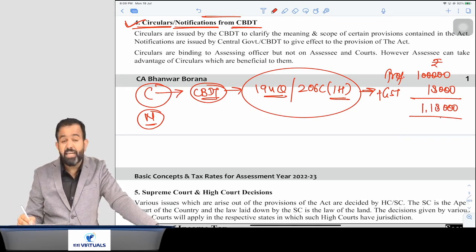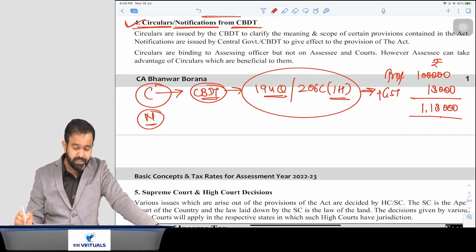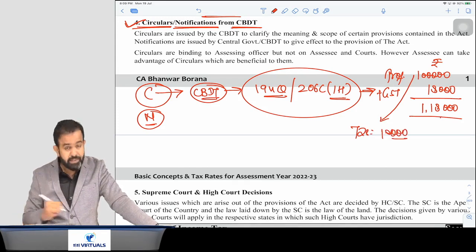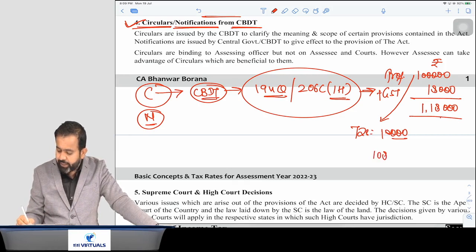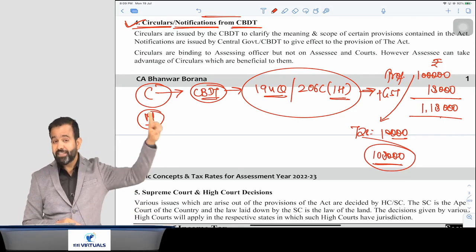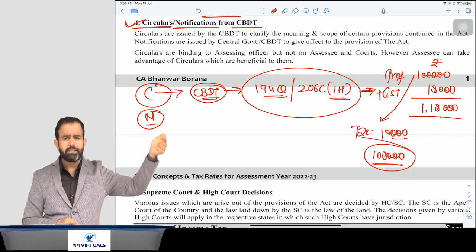Now here, will the client deduct the TDS on 1,18,000 or only 1 lakh? The right answer is only 1 lakh. Means the client will deduct the TDS of 10,000 rupees, and the remaining 1,08,000 he will pay to your office. Now he has not deducted the TDS on your GST component.